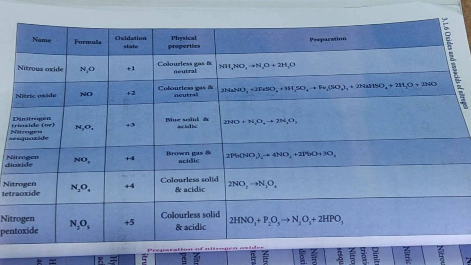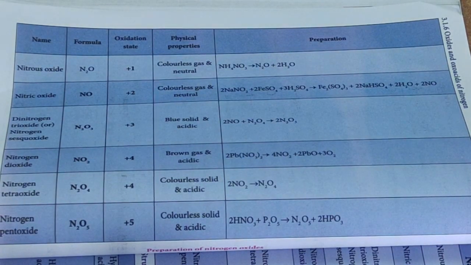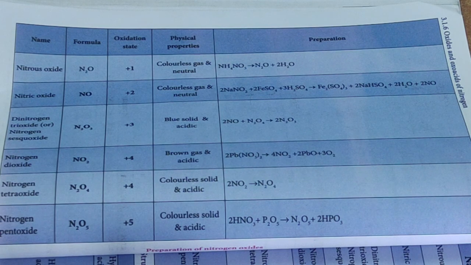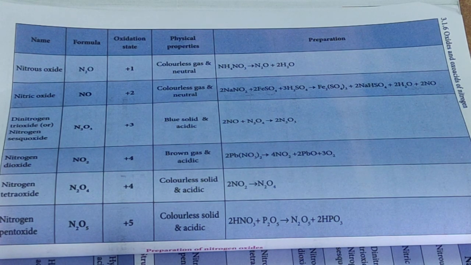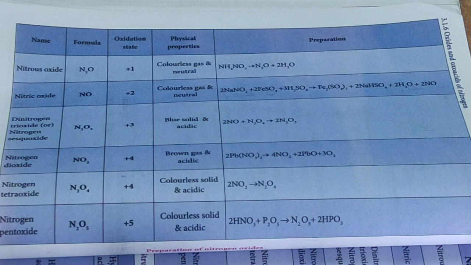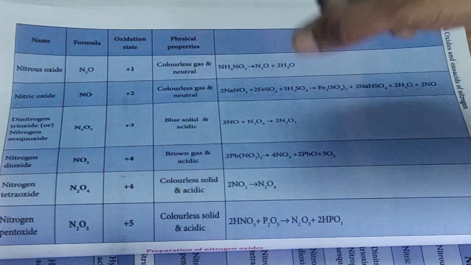Okay, and move on to the next preparation, for nitrogen dioxide, that is NO2. The oxidation state is +4 and it is a brown gas, and that is also acidic. We can get it when lead nitrate is decomposed. After that we can get nitrogen dioxide along with lead oxide and oxygen.